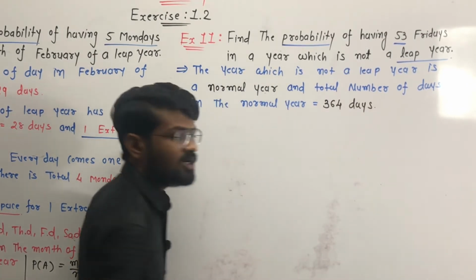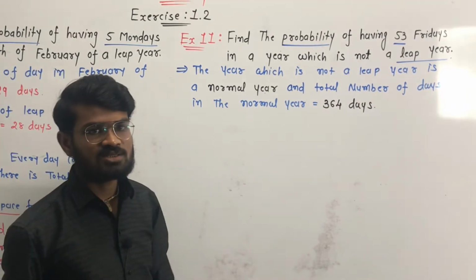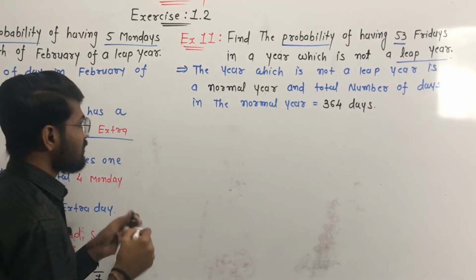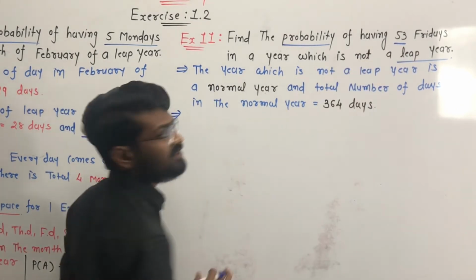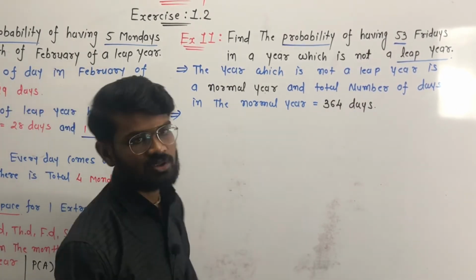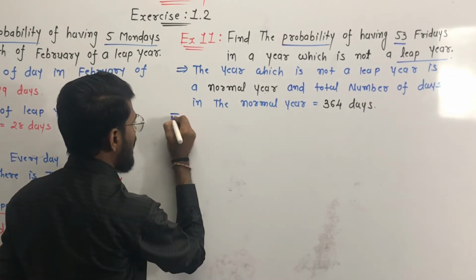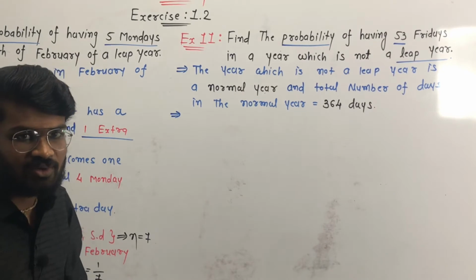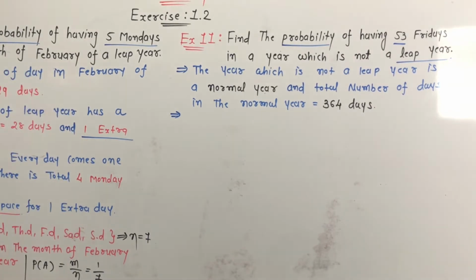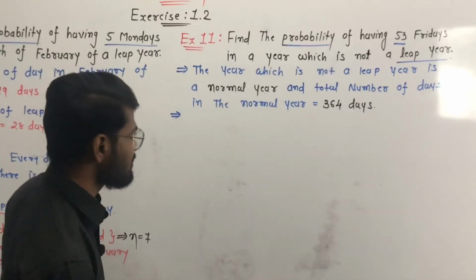In a normal year there are a total of 364 days. But our event is having 53 Fridays in a year which is not a leap year. How many complete weeks are there in 1 year? 52. 52 multiplied by 7 is equal to 364.